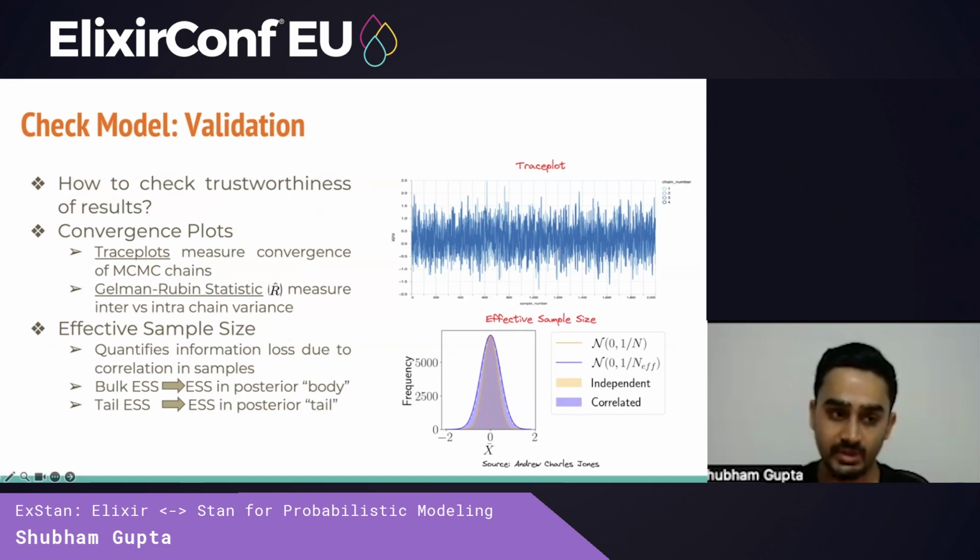Finally, we also have effective sample size, which aims to quantify information lost due to correlation in your data. Meaning, if you have samples that are highly correlated, you ideally want to consider only a subset of those samples.